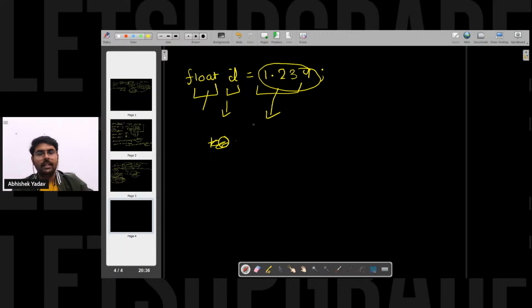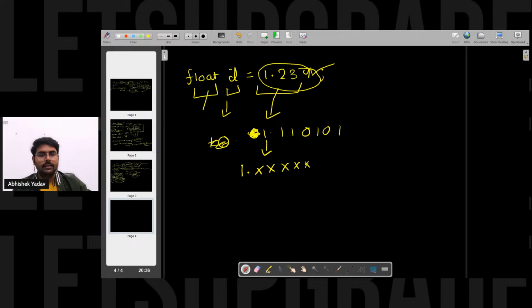Let's assume this will get converted to the binary format, that is 0.1123, sorry, not 23, 11 0101 like this. Okay, let's assume this is a binary format of this float number. So what we need to do is this value will be converted to this format, that is 1 dot, or here we are having, let's assume this is 1. Okay, 1 dot this format.